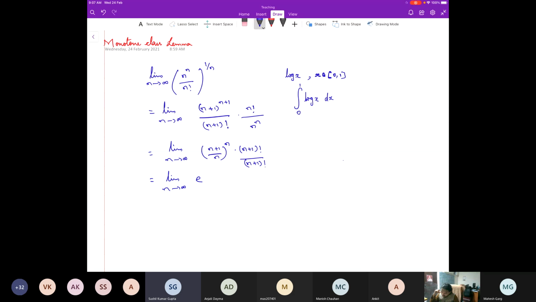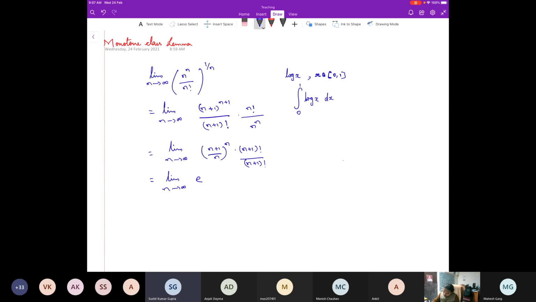Actually, that is the proof. But how did you realize this as a Riemann sum? Sir, when I take log on both sides, first of all I assume y is equal to the limit as n tends to infinity of n to the power n upon n factorial, whole power 1 upon n.